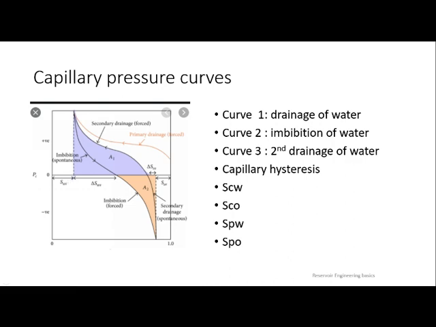So your curve 1 ends here. Drainage of water has been completed until Swi. So Swi cannot be drained. Okay, up to here it was completed. Right now oil has come inside the reservoir and stood there. Again, the water which is behind the oil, always water will be there. Again water has to displace.